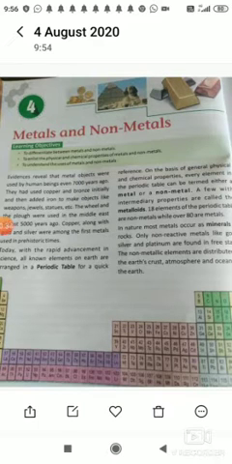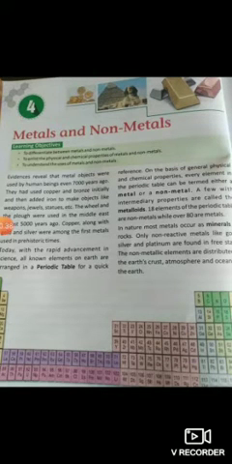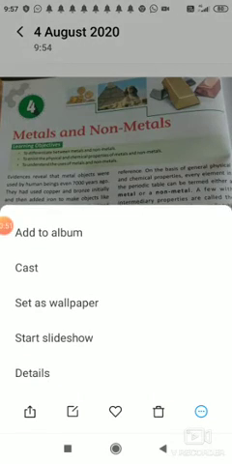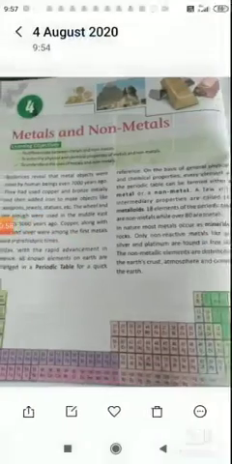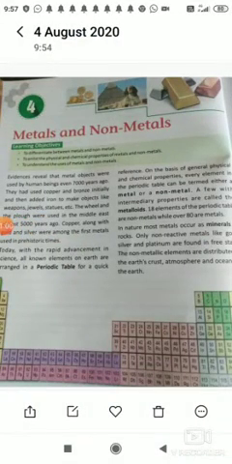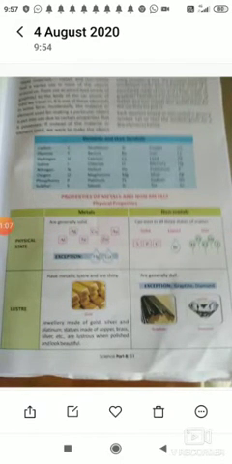You know, various kinds of materials are found around you in the universe. Among those, some are known as metals, some are non-metals. Here is one periodic table given. Many metals and non-metals have been discovered by scientists so far. These metals and non-metals are found in nature in various ways. So we'll read their properties one by one.